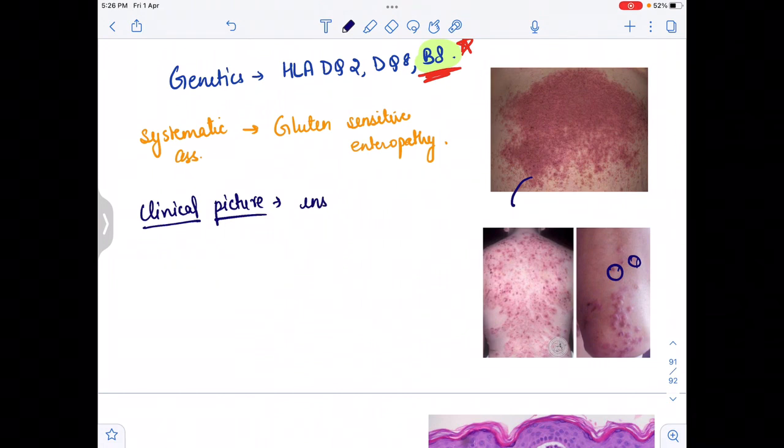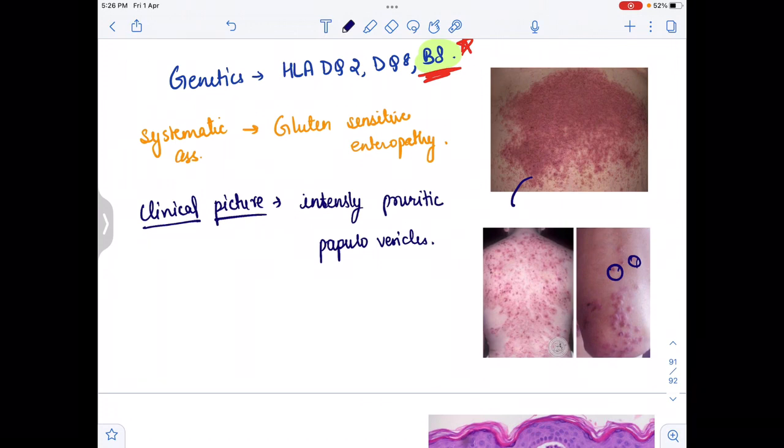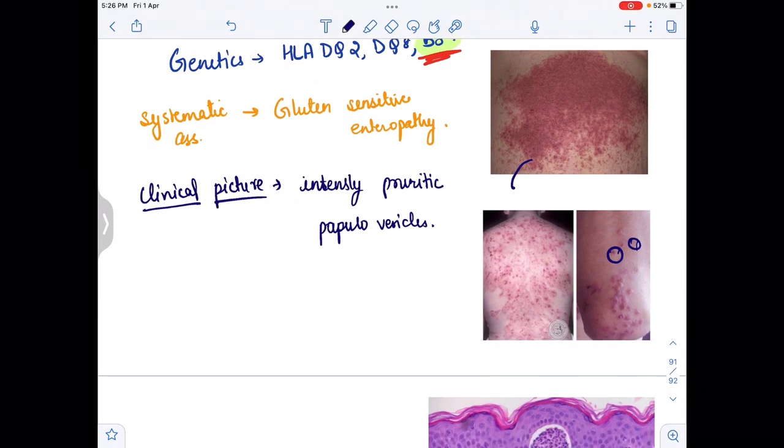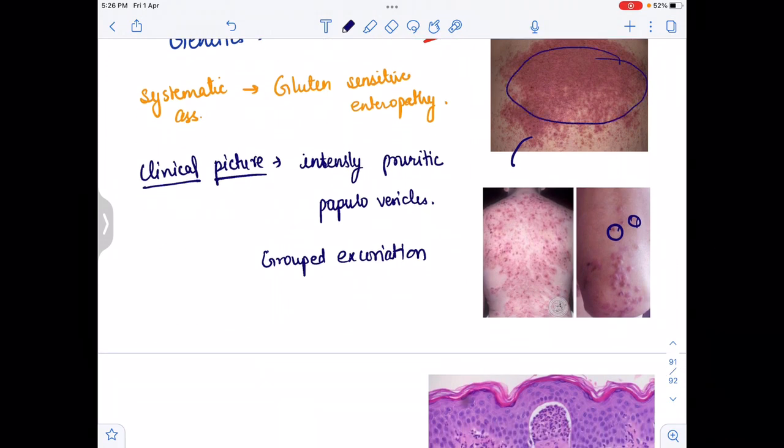Intense means very strong itching. Or we can say there is grouped excoriation. As we see in these images, inflammation is going on, and there are papules and vesicles. So please remember, this is the clinical picture of dermatitis herpetiformis.